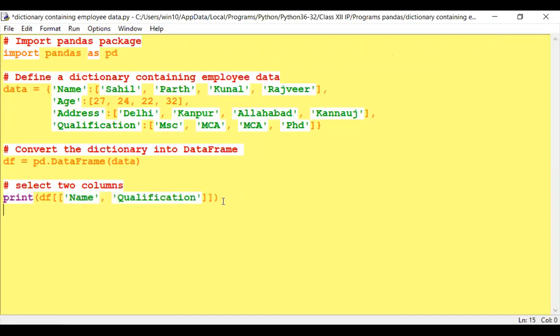Next I am printing all the columns which are inside the data frame. So I'll simply write print df. So what it will do, df is holding all the values, all the columns: name, age, address and qualification. It will display all the columns with the values. See, you can view the previous and new output.